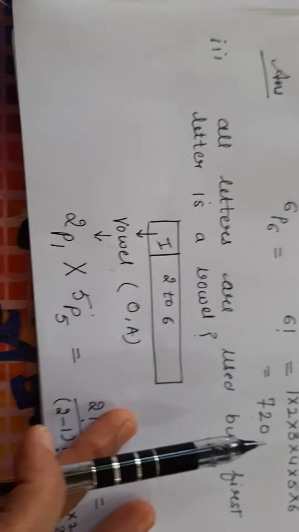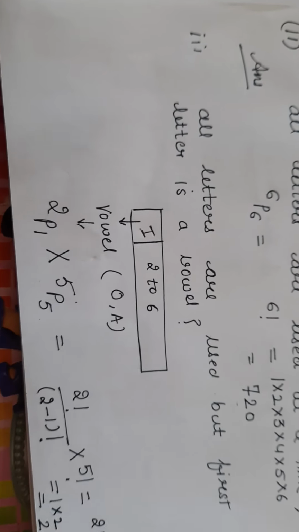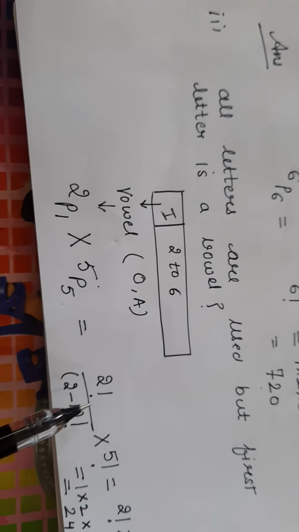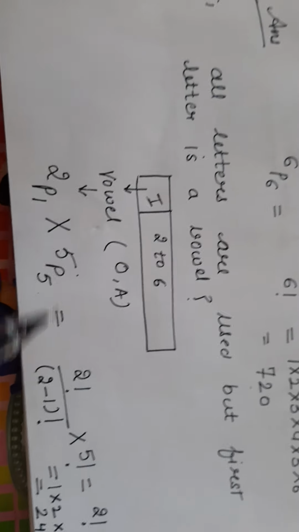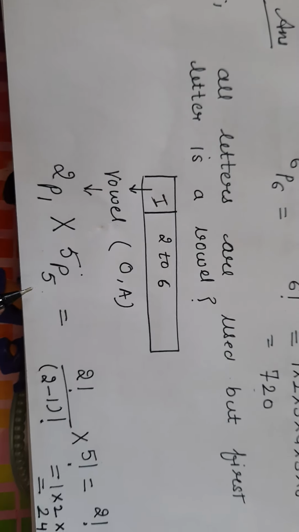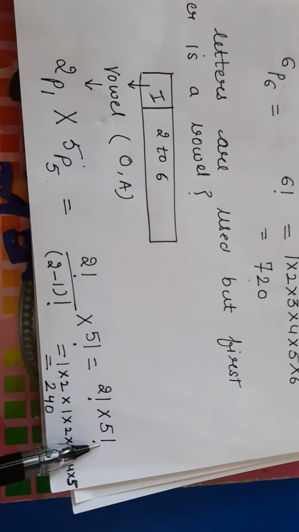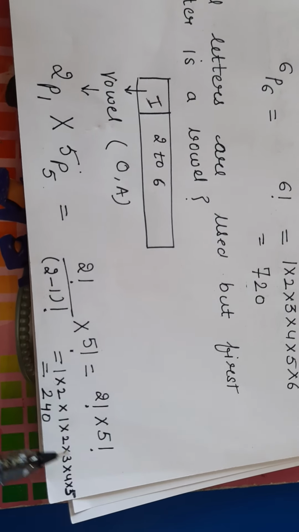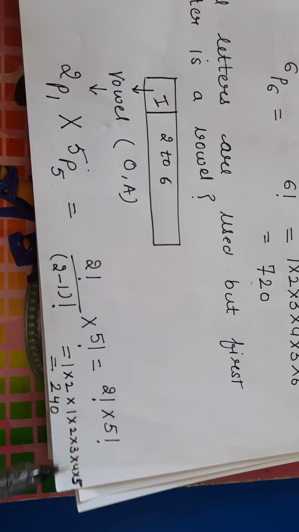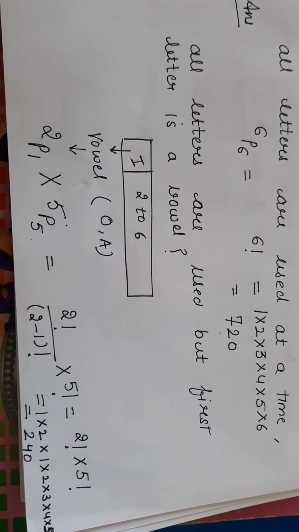Again we are using permutation in these word problems because the order is important, right? So this is 2 factorial divided by (2 minus 1) factorial into 5 factorial divided by (5 minus 5) factorial, and 0 factorial is 1. So you have 2 factorial into 5 factorial. Now 2 factorial is 1 into 2. 5 factorial is 1 into 2 into 3 into 4 into 5. So on multiplication your answer is 240.